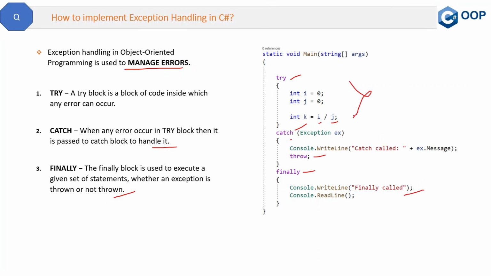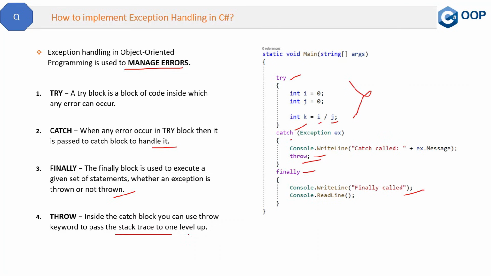And after this, the last thing is throw. Inside the catch block, you can see a throw keyword like this. Now, what is this throw? This throw keyword will pass the stack trace one level up. Now, what does it mean? We will discuss this in detail in an upcoming question because this will be a separate topic. So let me show you what we have done until now in the code also.